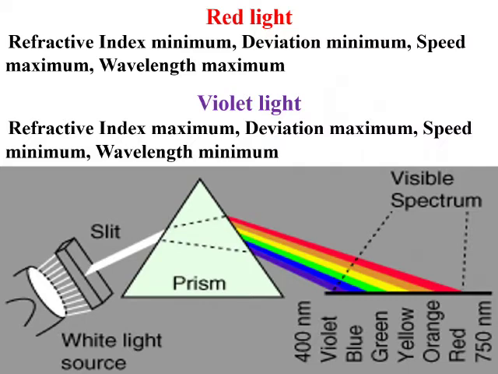The red color is the first to come out when dispersion takes place, and the last one to come out is violet, and the other colors form the intermediate places. So this is just an informative slide.